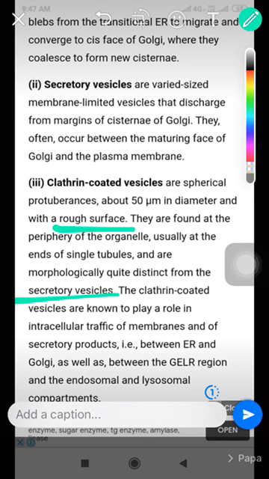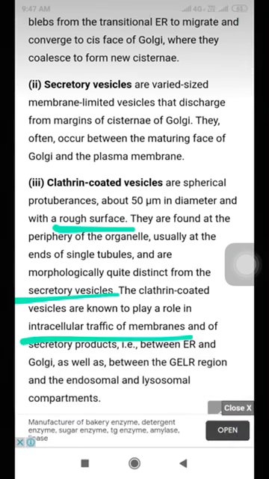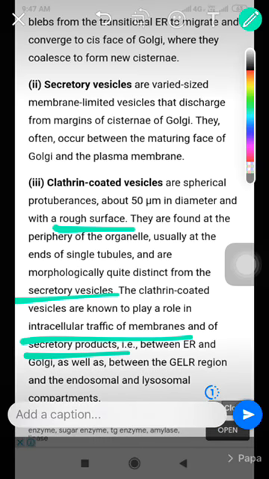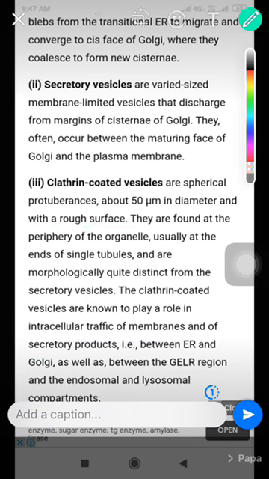These clathrin coated vesicles are spherical in shape and have a rough surface, and they appear at the periphery of an organelle. This structure is morphologically very different from a secretory vesicle. Clathrin coated vesicles are known to play a very important role in the intracellular traffic of membrane and secretory product between the endoplasmic reticulum and Golgi, as well as the endosomal and lysosomal compartments.